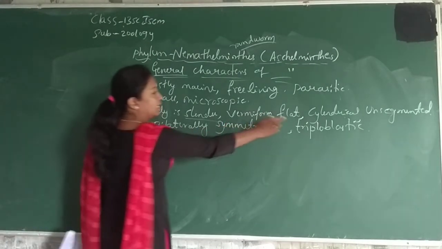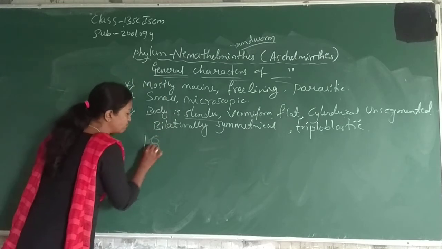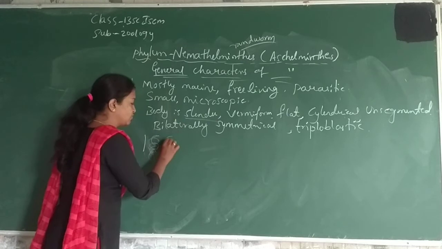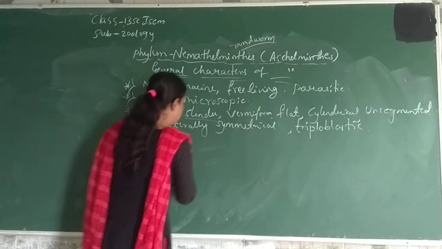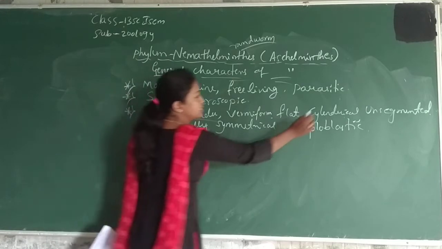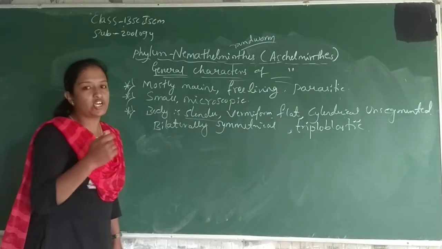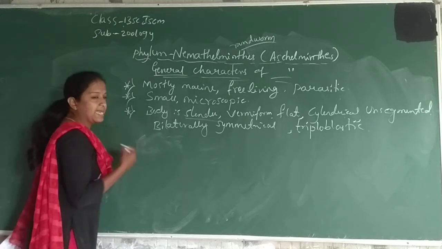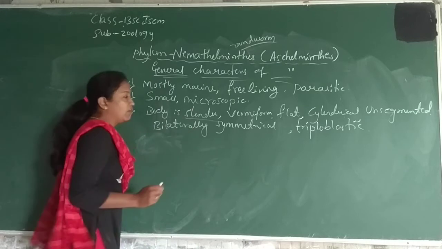Here, vermiform means they look like worm-like structures, or flat, or cylindrical. Some are cylindrical in shape and some are unsegmented. Unsegmented means there is no division of the body. The body has bilateral symmetry, which means the body is divisible into two equal parts.